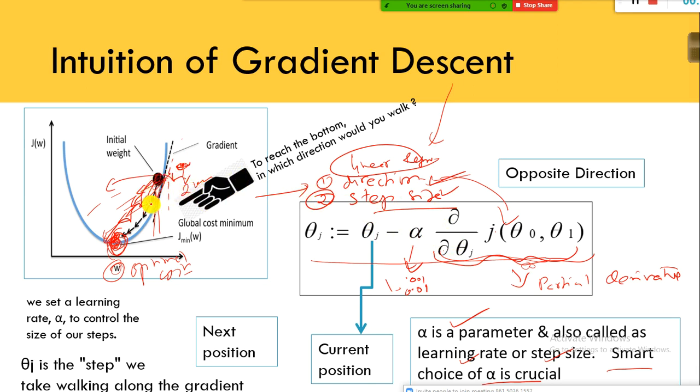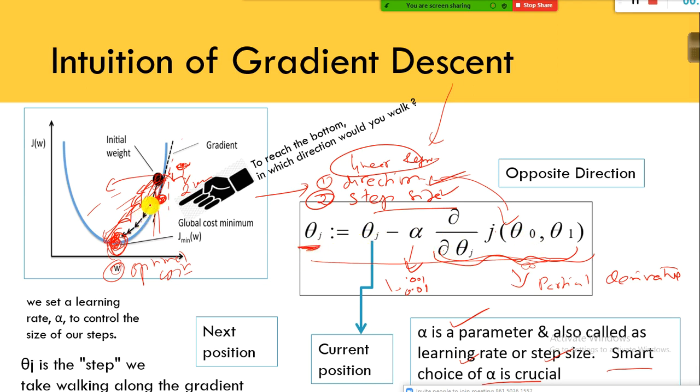Let's say you have taken one step. Currently you are standing here. To take the next step, again you need to know the direction and also the step size. So here what we do is we subtract the product of the learning rate and the gradient from the current position, and you will get the next position.